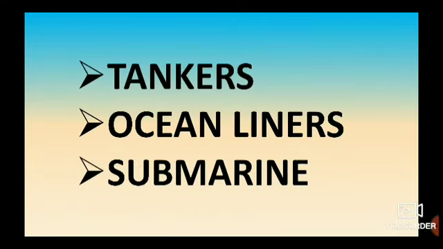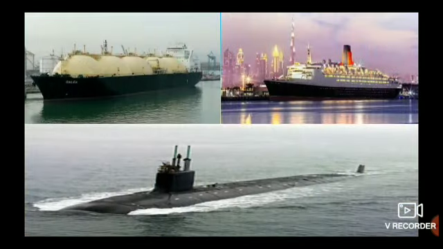So ships are of various types. They are tankers, ocean liners and submarines. Ships are of various types and are used for different purposes. That is why there are various types. What is the use of tankers, children? The first image in the top left is a tanker.